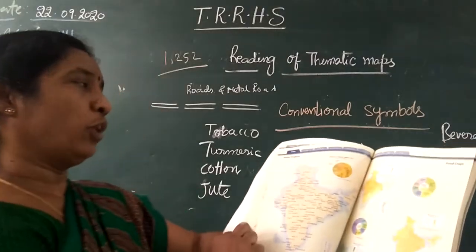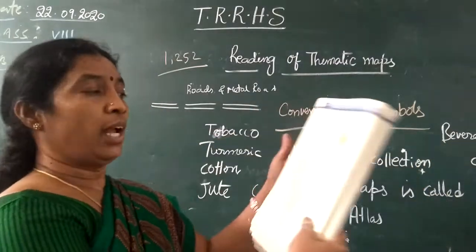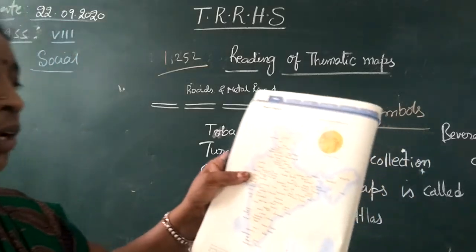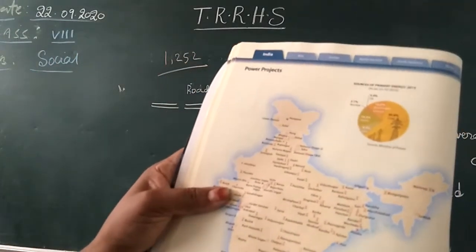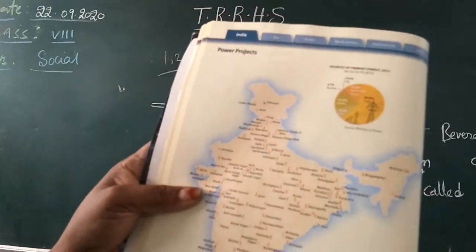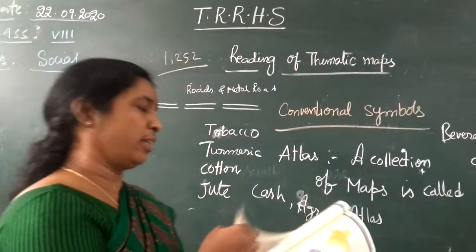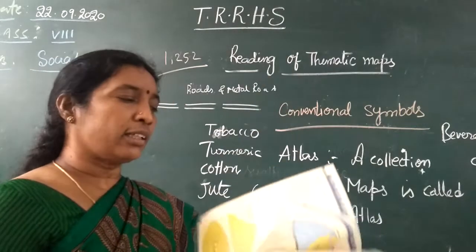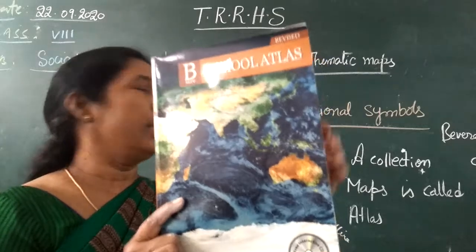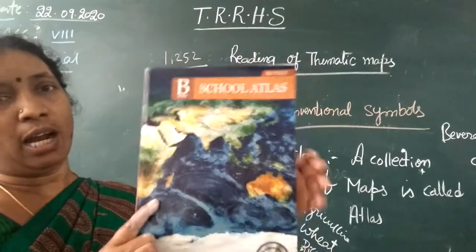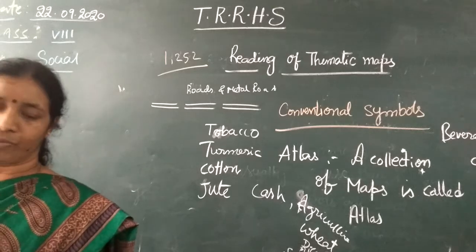So cash crops, food crops, and power projects where the dams are constructed, like Nagarjuna Sagar Dam, okay, and Nizam Sagar Dam, and Kudankulam projects, nuclear power plants, and so many things. All these you can see in the power projects, all in this atlas. So what is an atlas? An atlas is a collection of many maps.